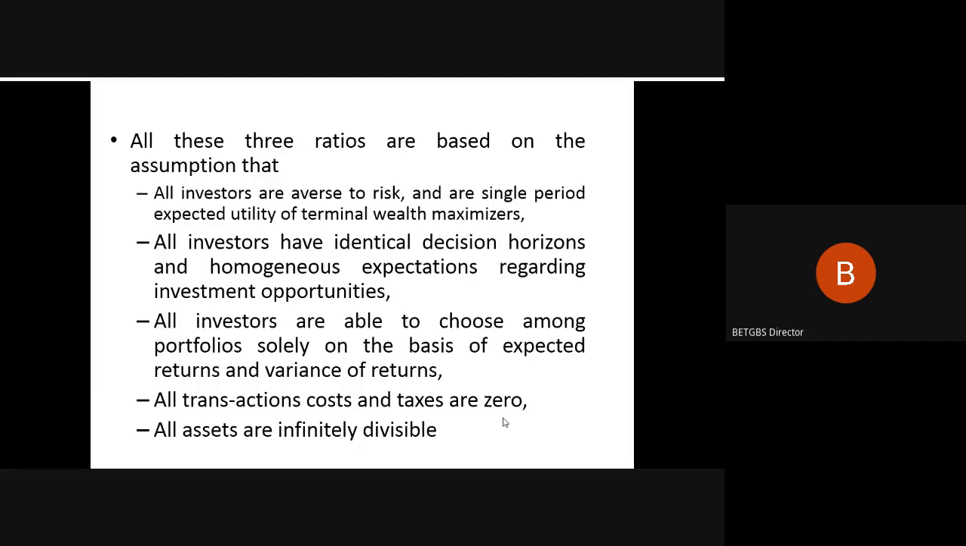The second assumption is that all investors have identical decision horizons and homogeneous expectations regarding investment opportunities. As we mentioned, this performance evaluation could be done for 1 year, 3 years, 5 years, or down the line 10 years. But whenever you do performance evaluation, it will be on a homogeneous basis. If you're doing it for 1 year, all the funds should be analyzed and measured on 1 year. But if you're doing it for 3 years, it should always be done for 3 years. And obviously, your investors would identify the investment opportunities in that horizon time interval. So this is the second assumption we have made.